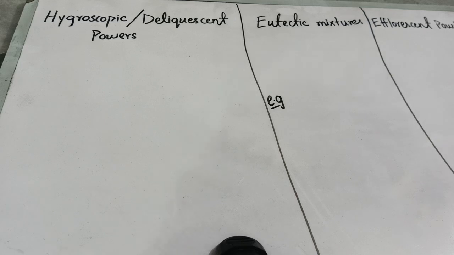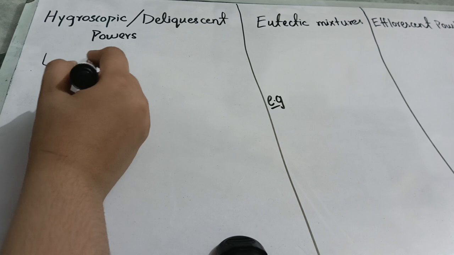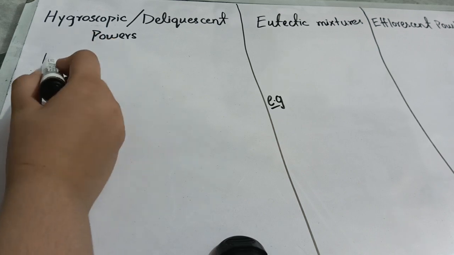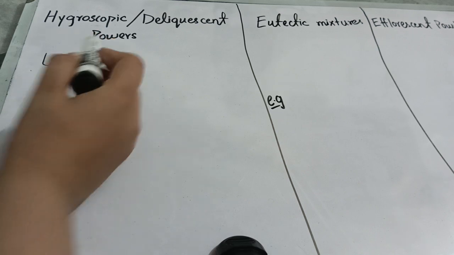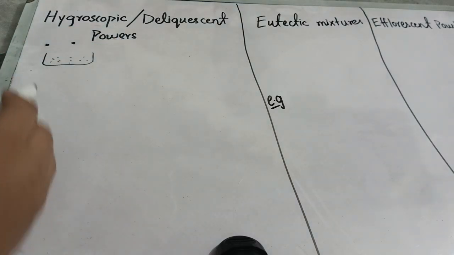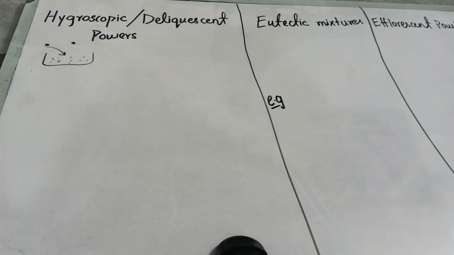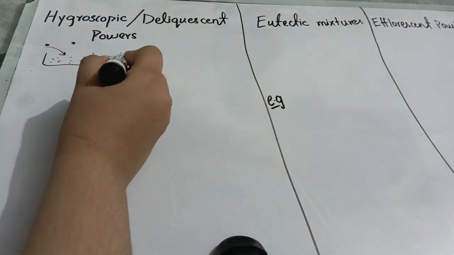So whenever they are in contact with the moisture, let's suppose I have this powder in this beaker. Okay, so very well, in our atmosphere various kinds of water vapors are present. So this powder has the ability to absorb these water molecules, and if these water molecules are absorbed, then what will happen? Various types of clumps will be formed.